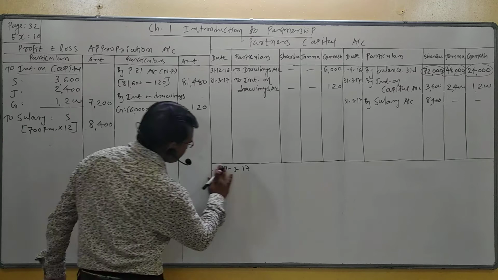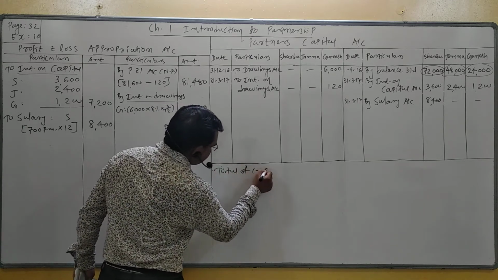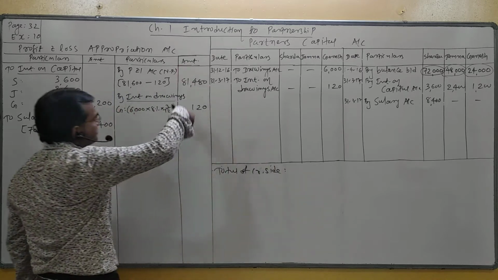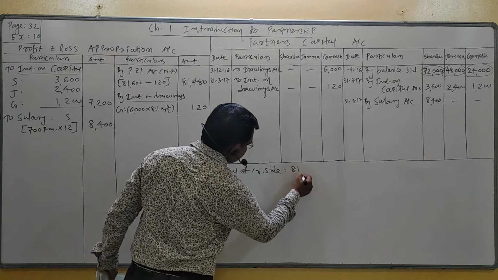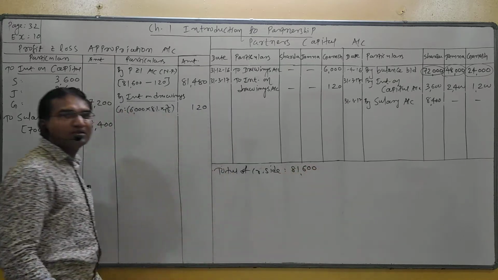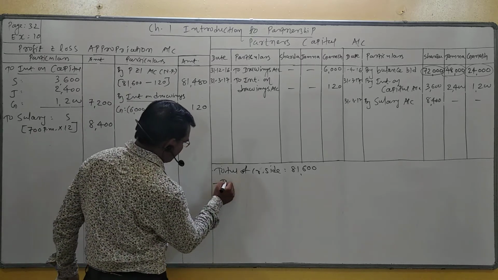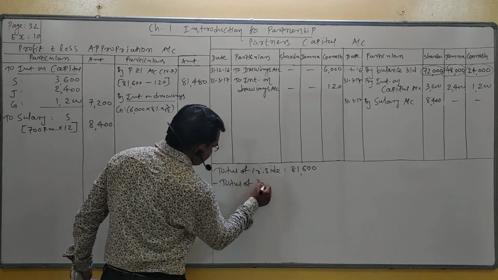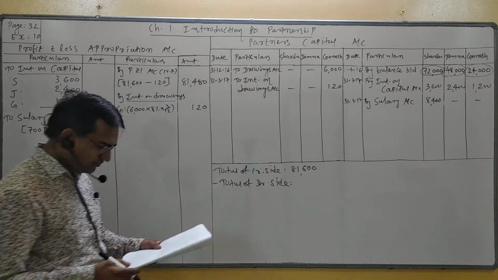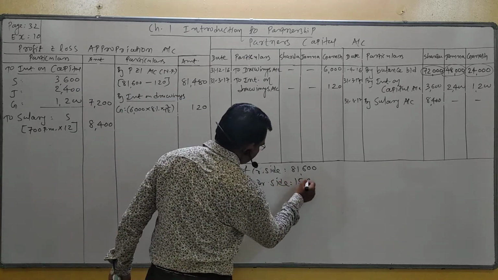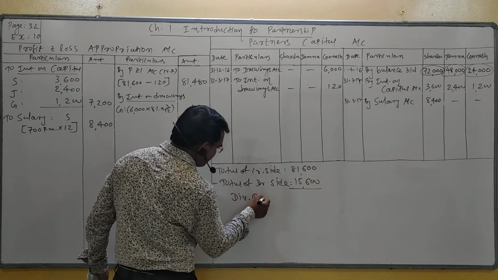Total of credit side of P&L appropriation account is 81,600. Total of debit side is 15,600.